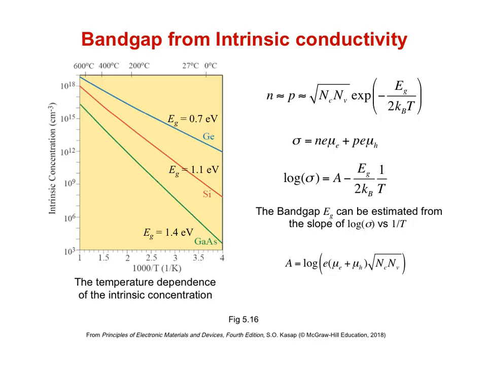The experimental log conductivity versus 1 over T will show a similar behavior with slope proportional to the band gap. This assumes that the effective density of states times the mobilities are not very temperature dependent, which turns out to be a good approximation at high temperature.